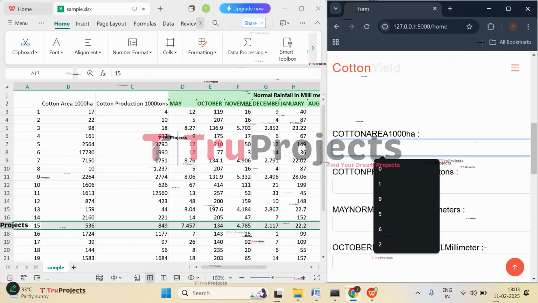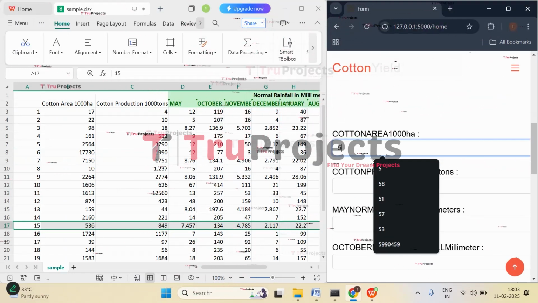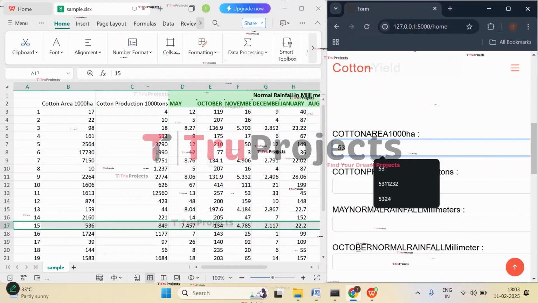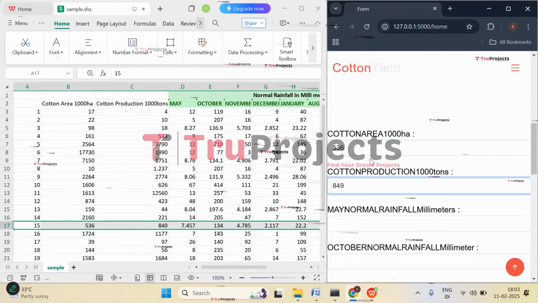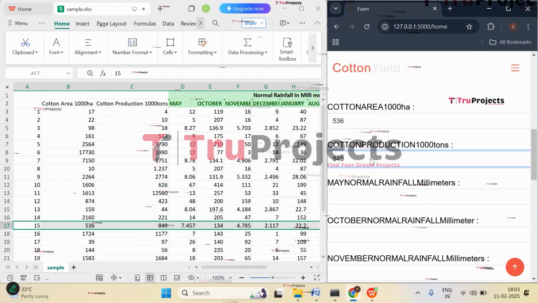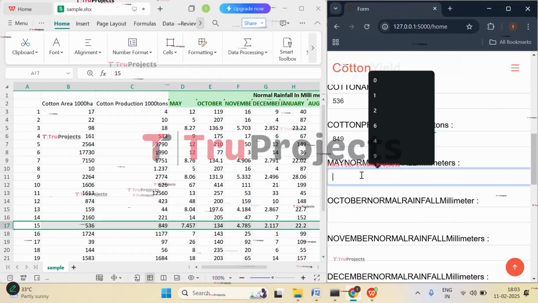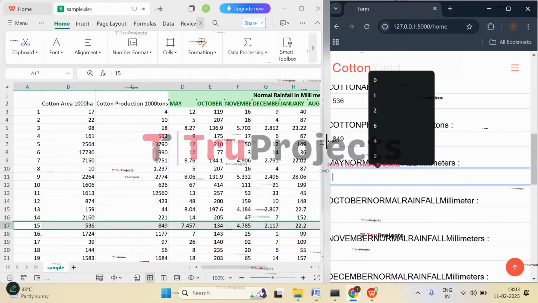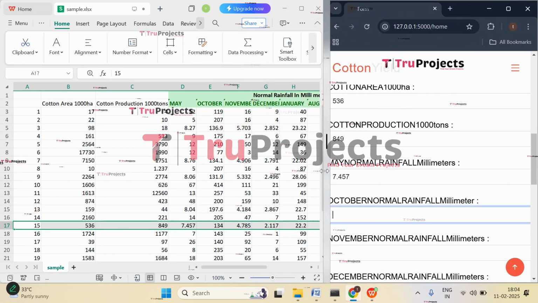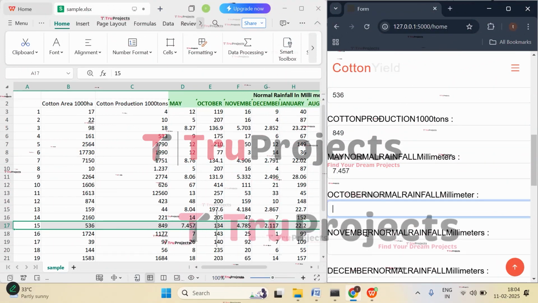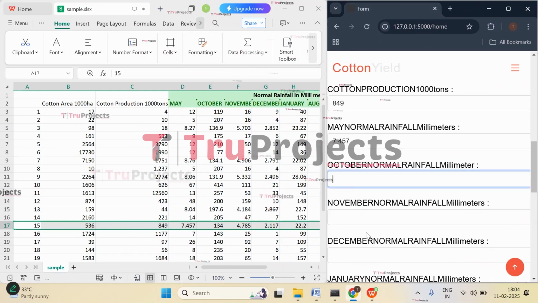So now let's check with this case. Here cotton area per hectare is 536, that is 536. Then we have 849, that is 849 tons per kg. And then we have May month rainfall, that is 7.457, and October month it is 134.